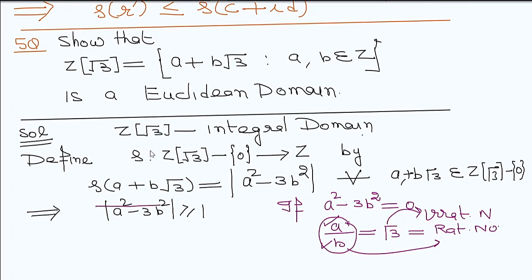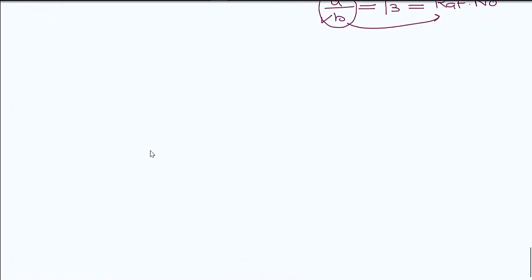What is this condition? This is greater than or equal to 1. Clear? So this value is greater than or equal to 1, and then the first condition is satisfied automatically. Now property number 1. What is delta of a plus under root 3b?